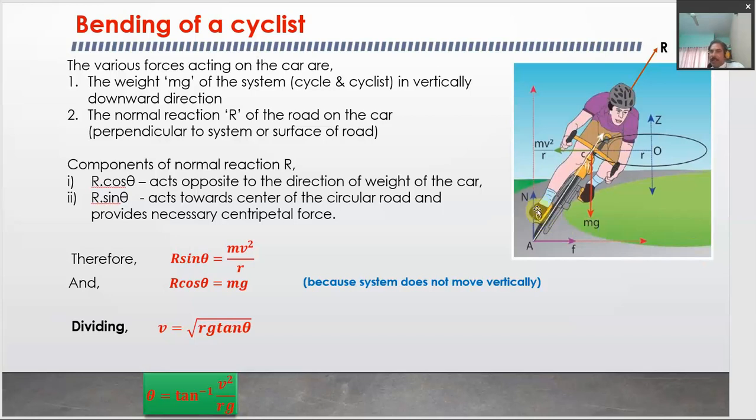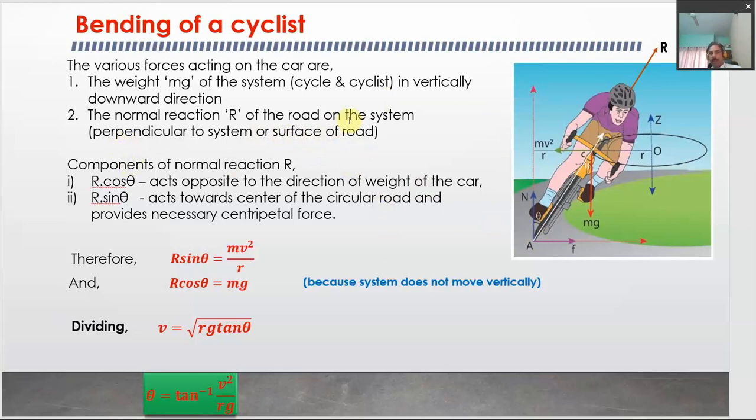Suppose that the cyclist is bending by an angle theta, making an angle theta with the vertical line. So the normal reaction will be along this direction. This is the second force which will be acting on the system of cycle and cyclist, the normal reaction of the road on the system, not the car. Here the system is nothing but the cycle and cyclist. It is perpendicular to the surface of the road. Okay.